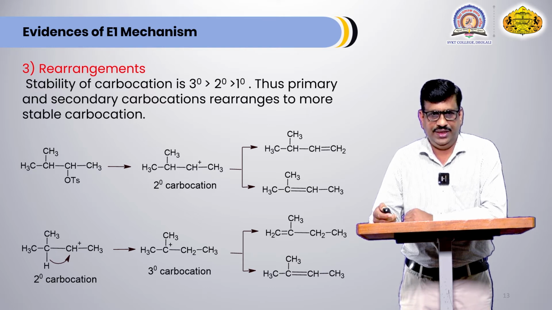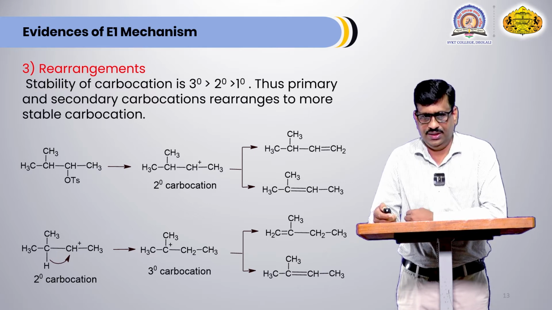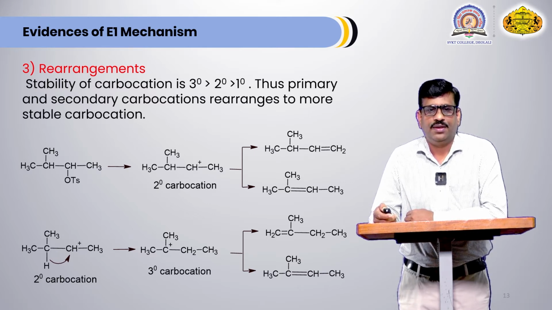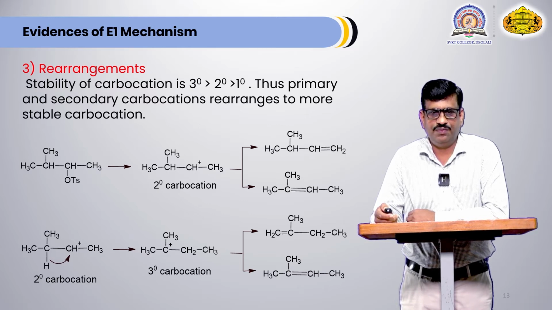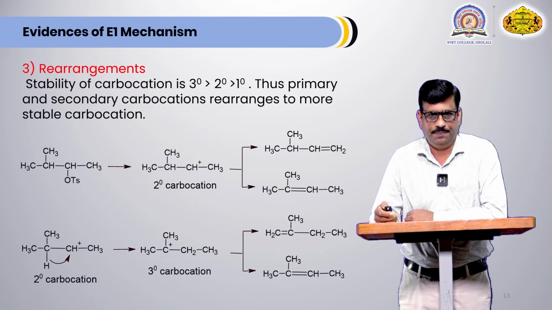2-tosyl-3-methylbutane is the starting compound, and when this molecule loses the leaving group, the tosylate group, it produces a secondary carbocation. Now if we migrate one hydrogen atom from the third carbon atom to the second carbon atom, then there is production of a tertiary carbocation.